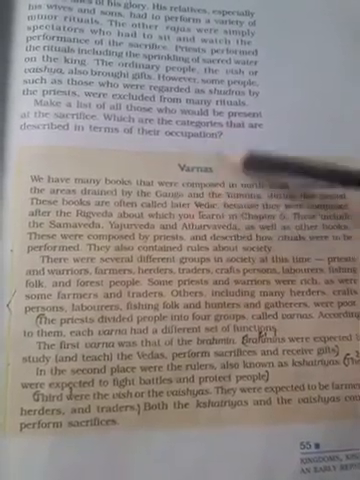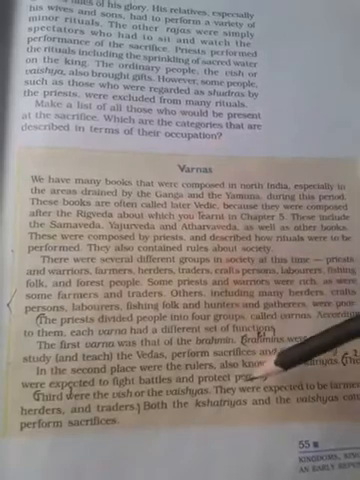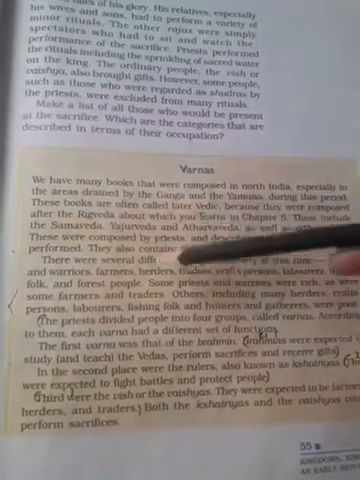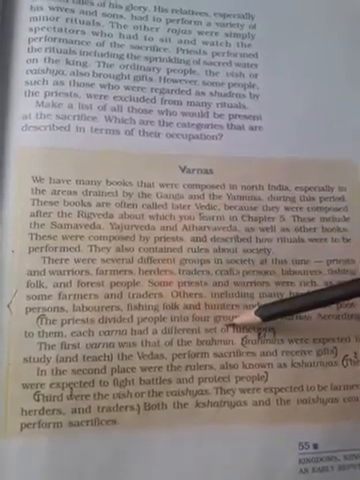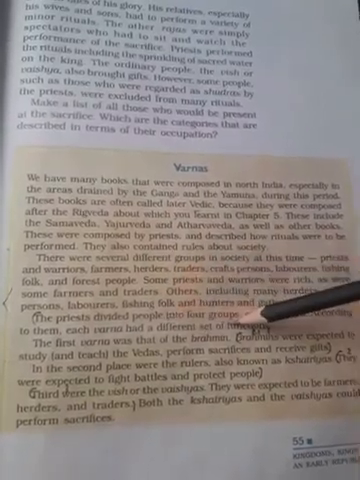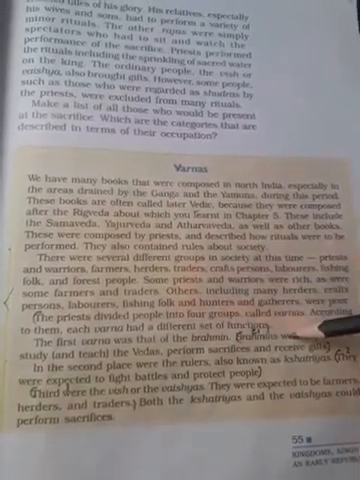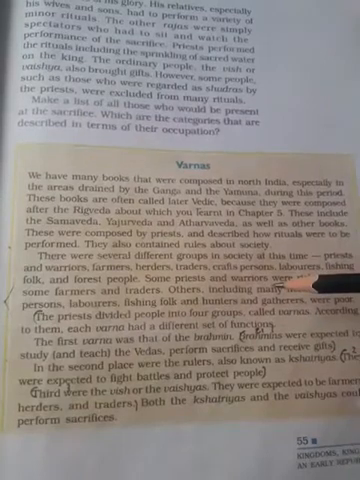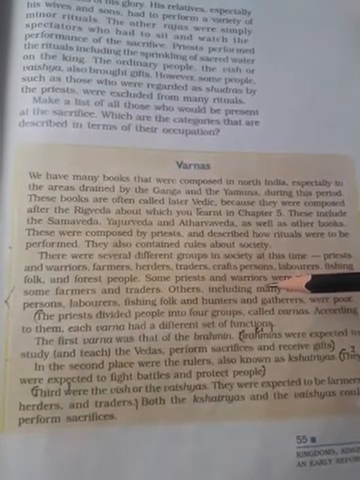Varna means the division of the people according to their profession, according to their birth. First Varna was Brahmin. Brahmins were expected to study and teach the Vedas, perform the sacrifices, and receive the gift. They were allowed to enter temples, to read the Vedas, to perform the sacrifices, and to receive the gift.